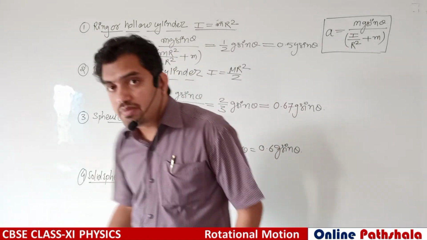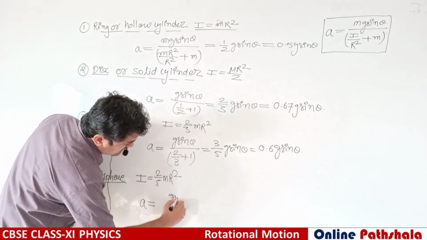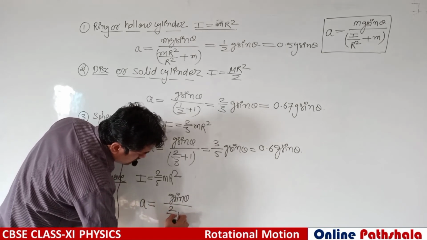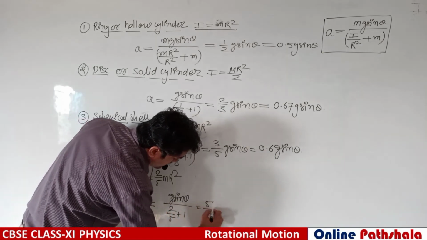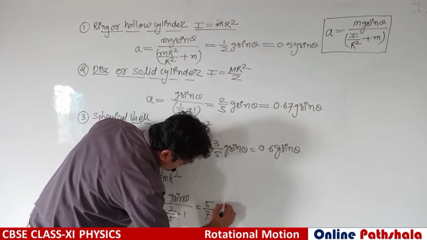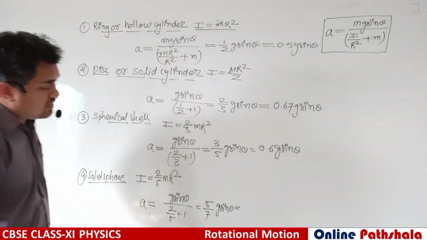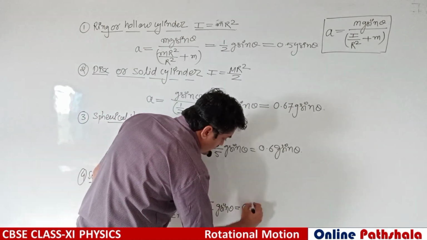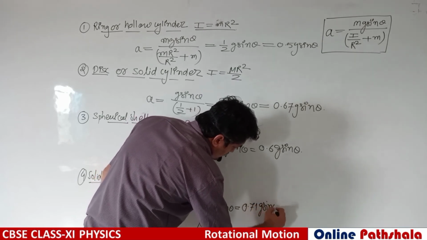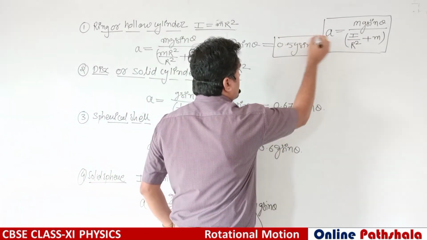So acceleration will be g sin theta divided by 2 by 5 plus 1. So it will be 5 by 7 g sin theta, which is approximately equal to 0.71 g sin theta.